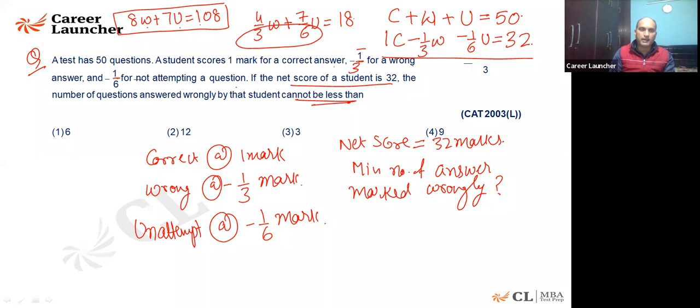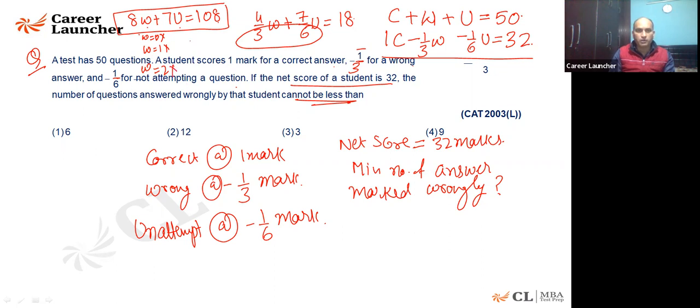Is 108 divisible by 7? No, it is not divisible by 7. Is it divisible by 8? No, it is also not divisible by 8. So W cannot be equal to 0; this is ruled out. W equal to 1? 8 ones are 8, and if I subtract that, 100 is not divisible by 7. So W can be equal to 2. 8 twos are 16. If I subtract 16, 92 never comes in the table of 7.